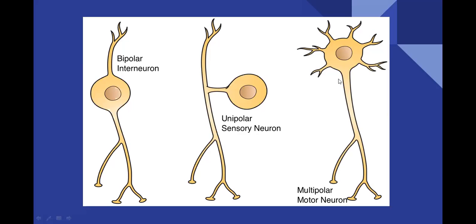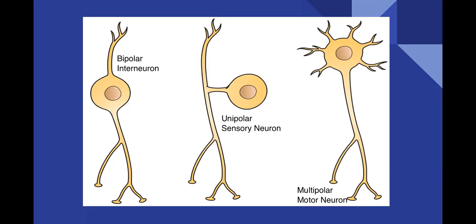Apart from this, neurons can be categorized into other different types also, depending on in which direction they are sending signals. Based on this feature, neurons can be categorized into sensory neurons, motor neurons, and interneurons. Sensory neurons, they will send signals from body parts to brain.